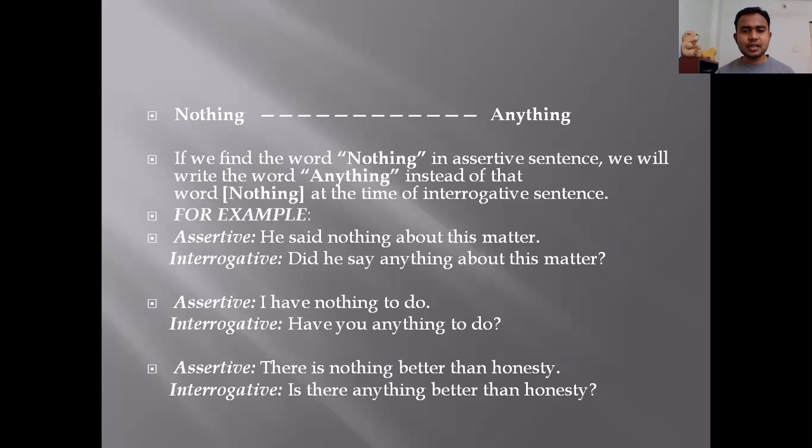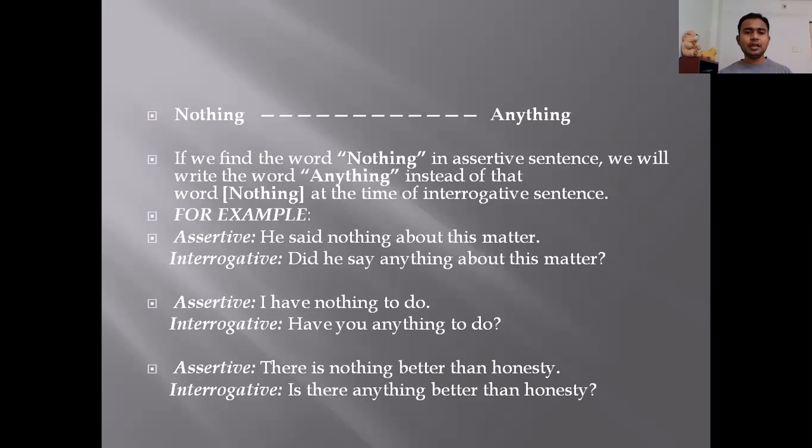Second assertive sentence, I have nothing to do. I have nothing to do. Interrogative. इस सेंटेंस के अंदर देखो have दिया है. What is have? Auxiliary verb, helping verb. तो हमें यहाँ पे do, does, did यूज करने की जरूरत नहीं है. We don't have to use do, does or did because we have been given helping verb in the sentence.